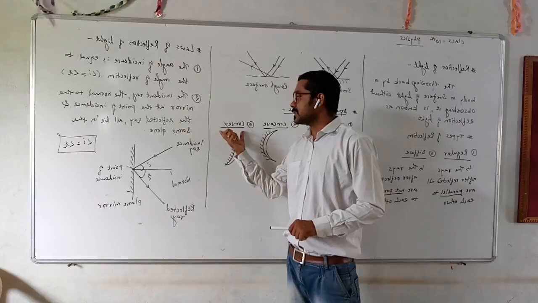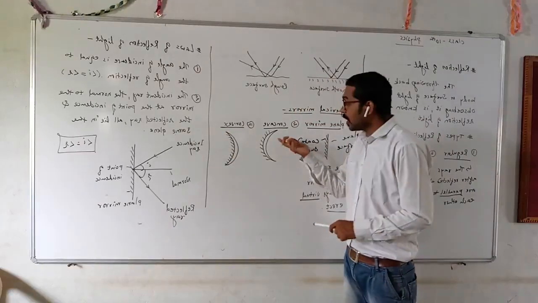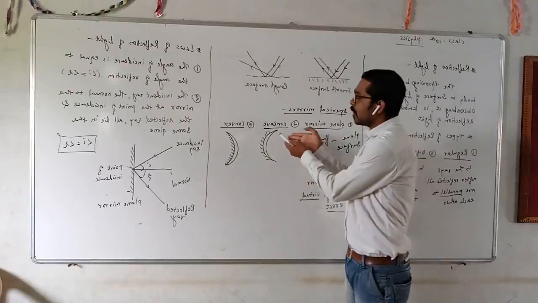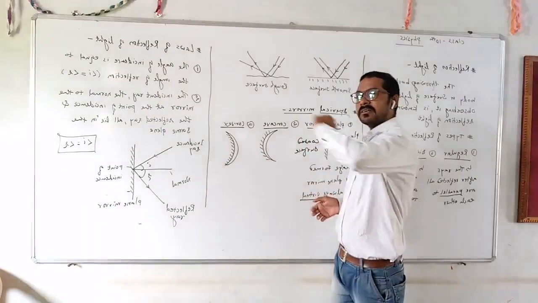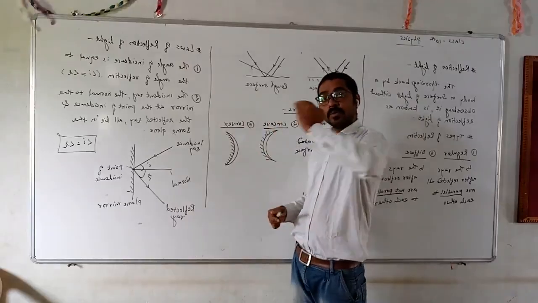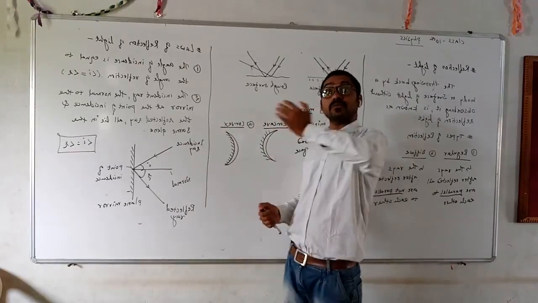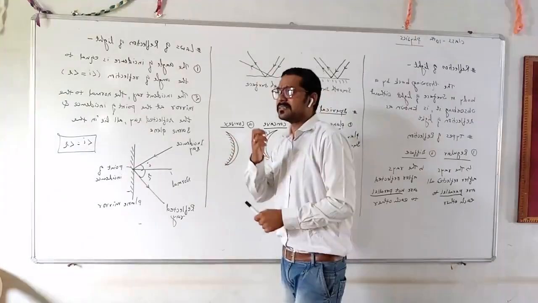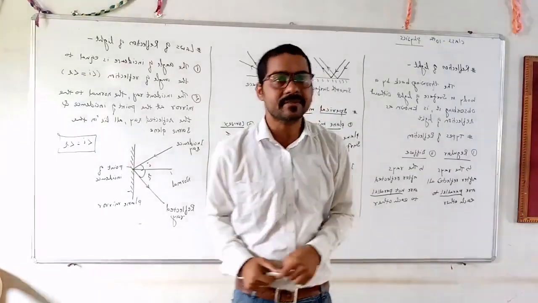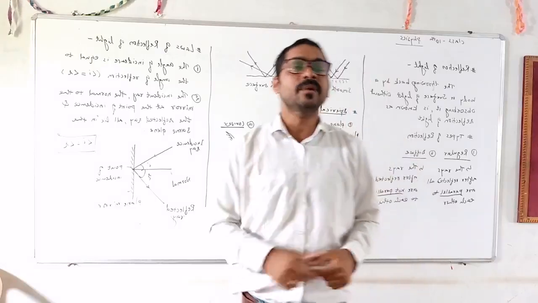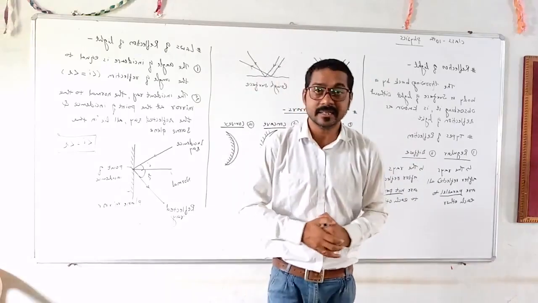Then the third one is the convex mirror. Concave, convex. In the concave, the shining surface is curved inside. In the convex, the shining surface is curved outside. We can explain it very easily with a spoon that we have in our kitchen.